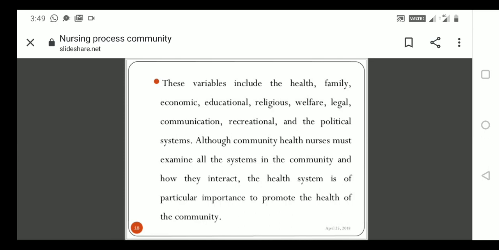Okay, thank you. In the next class we'll continue learning about what is assessment, what is planning, what is diagnosis, what is evaluation, and implementation. We can learn all the phases thoroughly. I have already taken the class in the past, so I am giving this for revision only, in order to prepare a care plan. Before that you should understand these things.